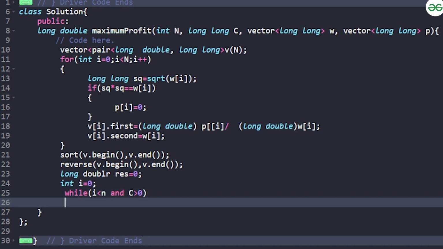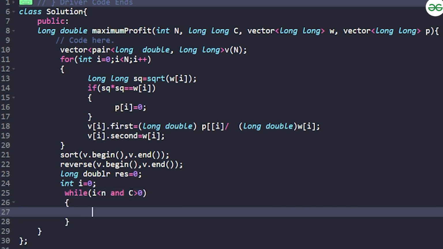The i should be lesser than n, so you should not iterate through more than the n pairs, right? After you have iterated through all the n pairs, then you will terminate. Or if the capacity is greater than 0, then you will move on. While you are filling the weights in your bag, your capacity will keep on decreasing, right?